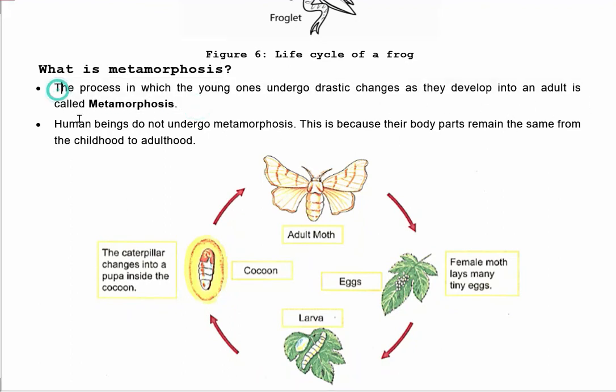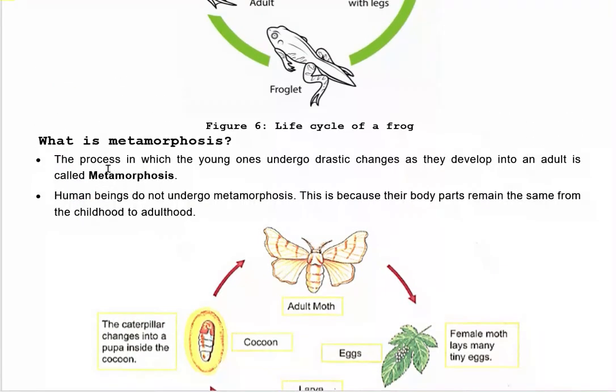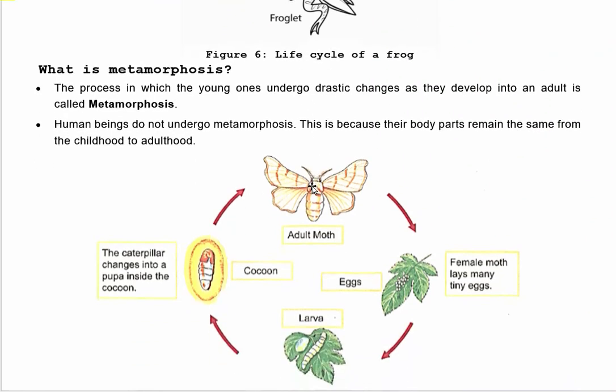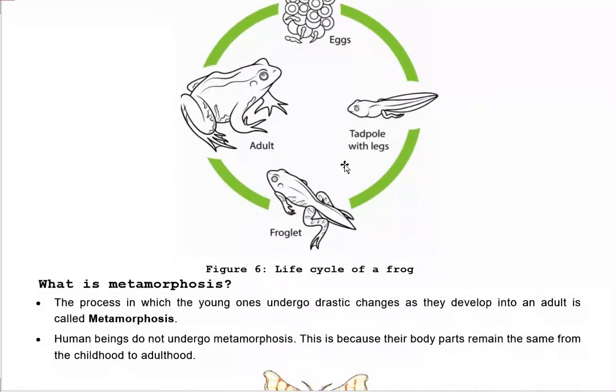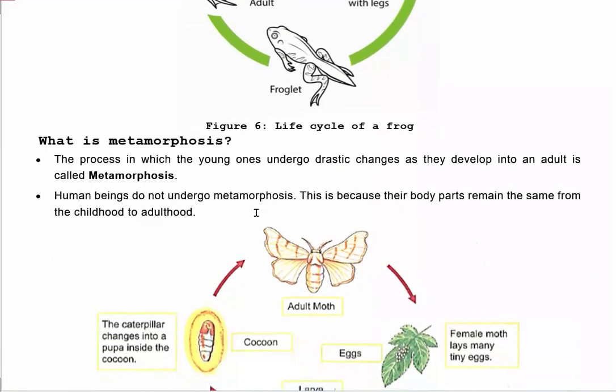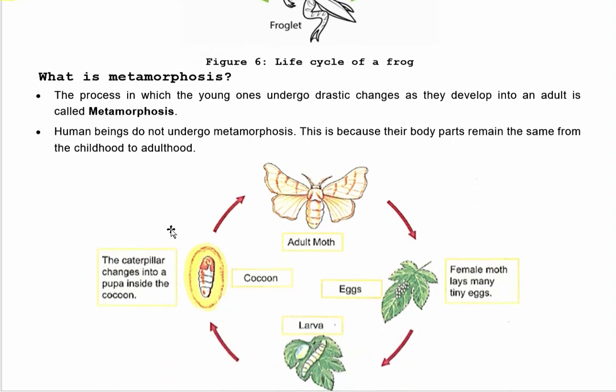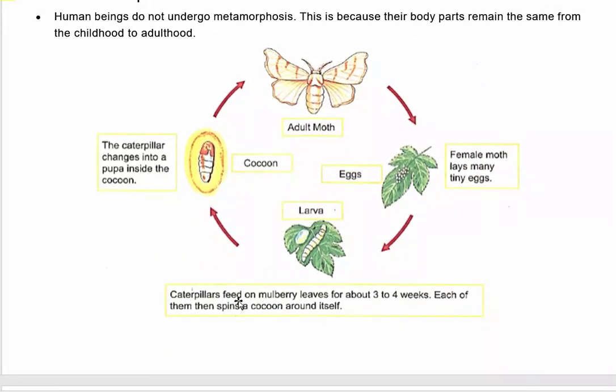Okay, students, the process in which young ones undergo drastic changes. For example, as you can see in this picture also, and in this picture also you can see an example of metamorphosis. Human beings do not undergo metamorphosis. This is because their body parts remain the same from childhood to adulthood. But you can see in the caterpillar, this silk larva.